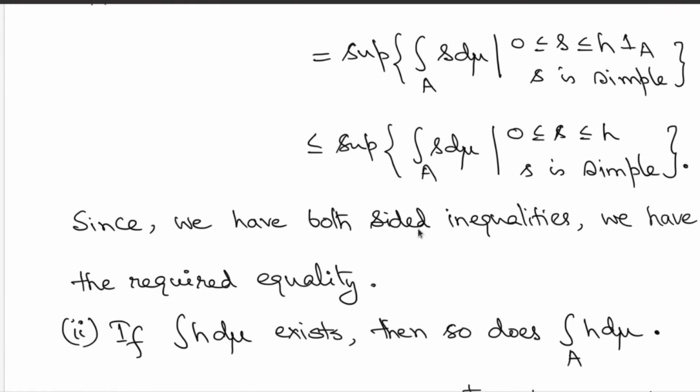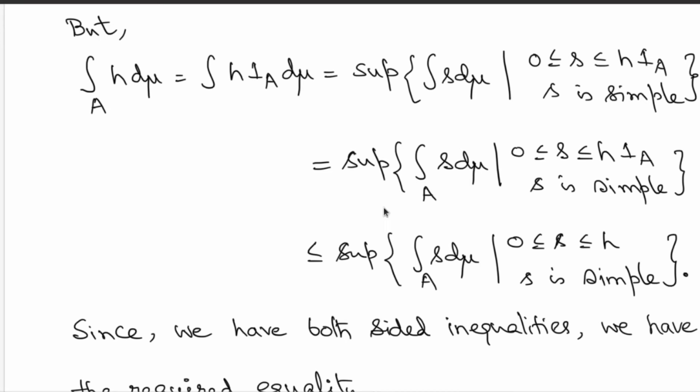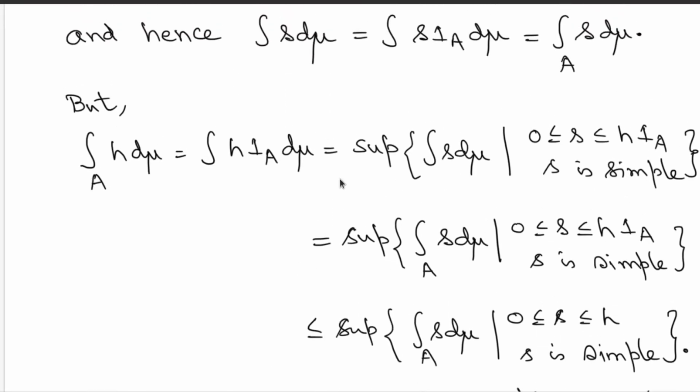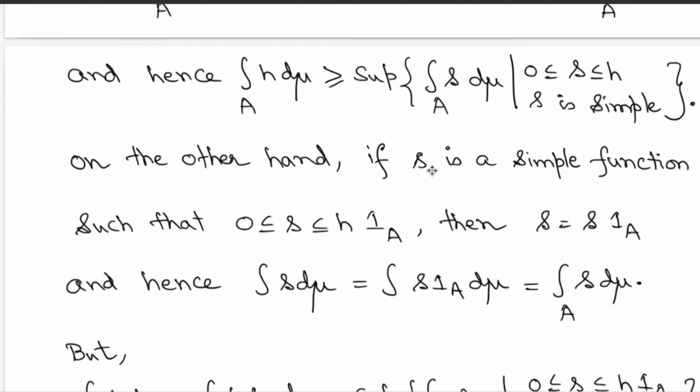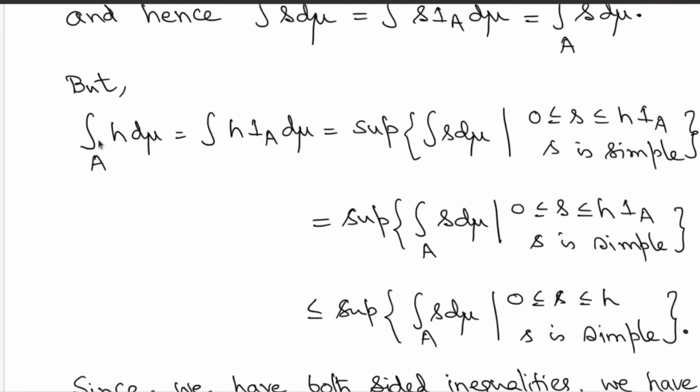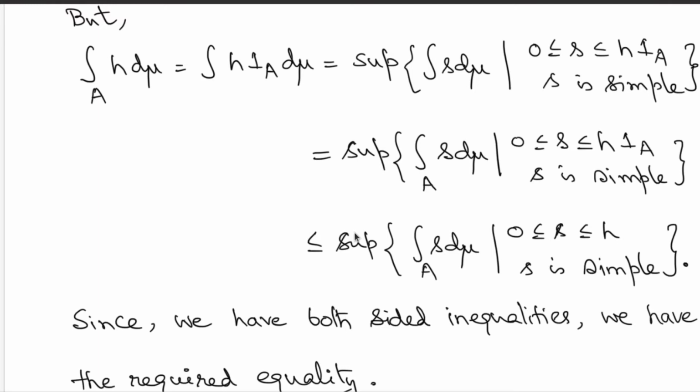So what happens at the end is this last inequality is giving us the other side of the inequality that we wanted. We had earlier proved that the integration of h over the set A is greater than or equal to this supremum. Now we are saying the integration of h over the set A is less than or equal to this supremum, and therefore once you have both sided inequalities, you get the required equality. So this is very easy to prove.